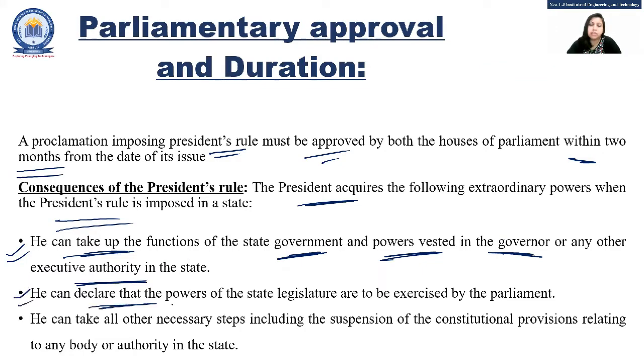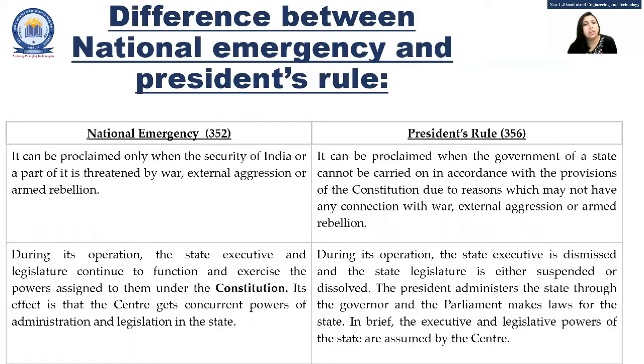Second is he can declare that the powers of the state legislature are to be exercised by the parliament. So now parliament exercises the power of that particular state legislature. Third one is he can take all other necessary steps, including the suspension of the constitutional provisions relating to any body or authority in the state. So these three things can be the consequences of the president's rule. So basically he or she is taking over the situation, control of the state, governance of the state, and that is how it works.